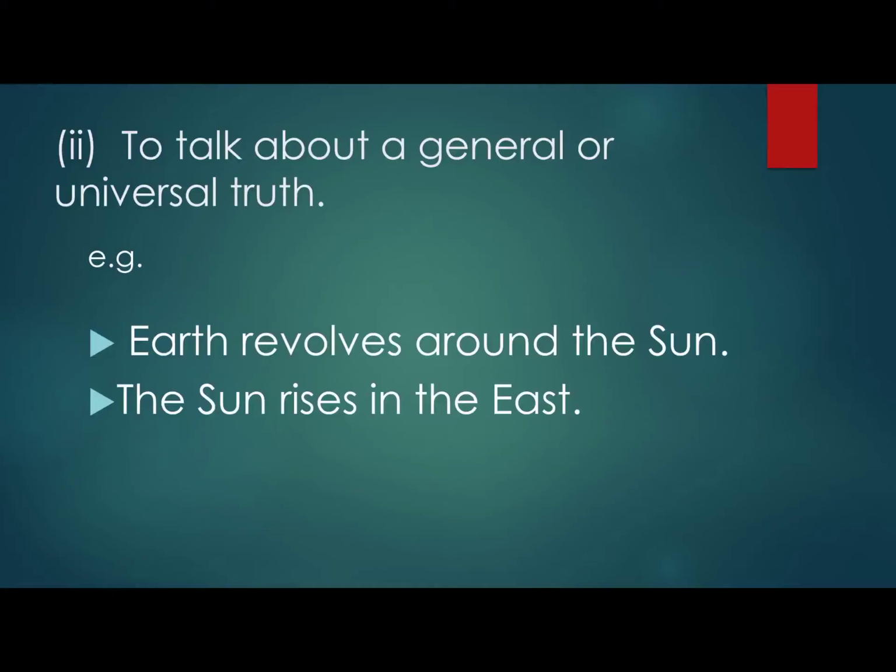Like the earth revolves around the sun, and the stars shine in the night, or the sun sets in the west. So there are many examples like that. Okay, like cycling makes us healthy. So this is also a universal truth, that cycling makes us healthy. So for that universal truth we use simple present tense.